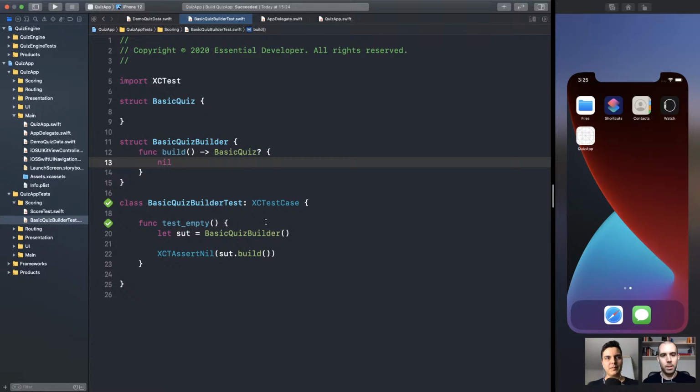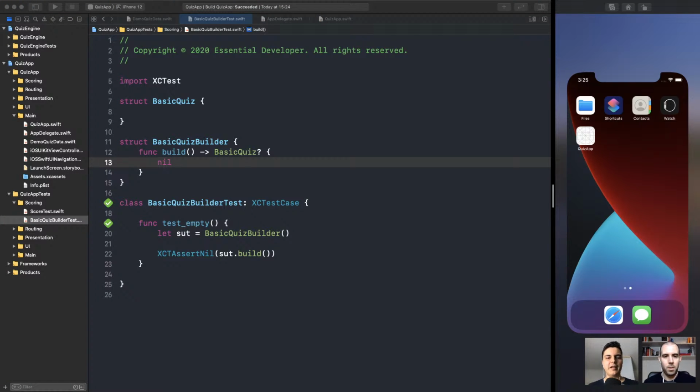But at some point, we're going to have to protect a bunch of invariants. How can the client know what the problem is? Let's say if we return nil, what is the problem? Was it empty? Did it have any duplicate questions? Or it was missing an option? Like you don't know, right? You need to debug to find out. Yes.